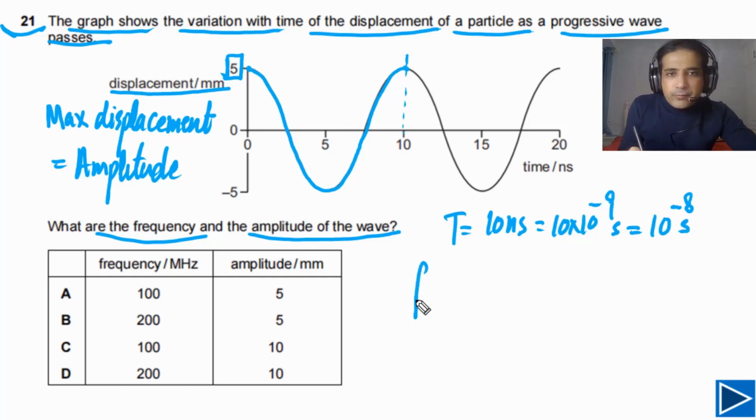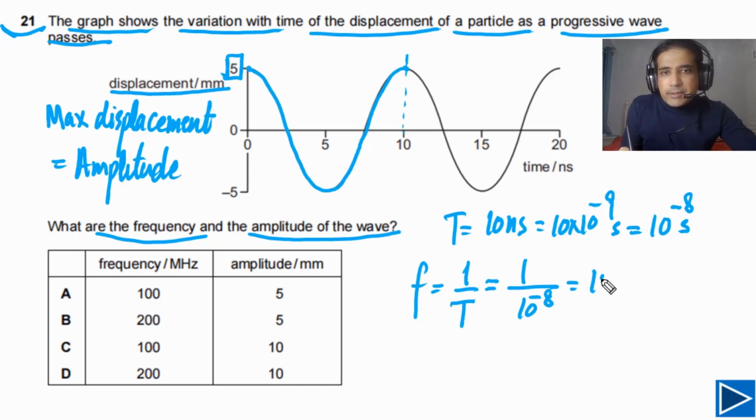We need to find the frequency. Frequency is equal to 1 over time period, so 1 over 10 to negative 8, which is 10 to 8 hertz. Or we can write this as 100 times 10 to 6 hertz, and 10 to 6 is mega.